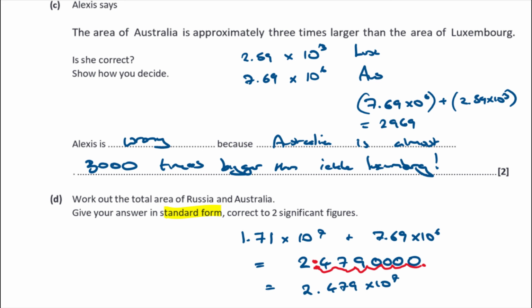But that's not 2 significant figures, is it? That's 4 significant figures. So to round it to 2 significant figures, I'm going to round it off after the 4. The next number is a 7, so I'm going to round it up. That makes it 2.5 times 10 to the 7 to 2 significant figures.